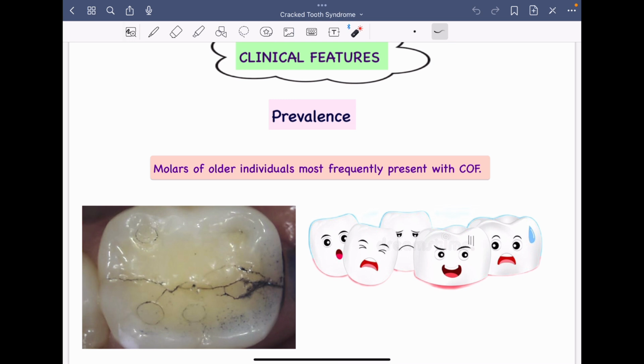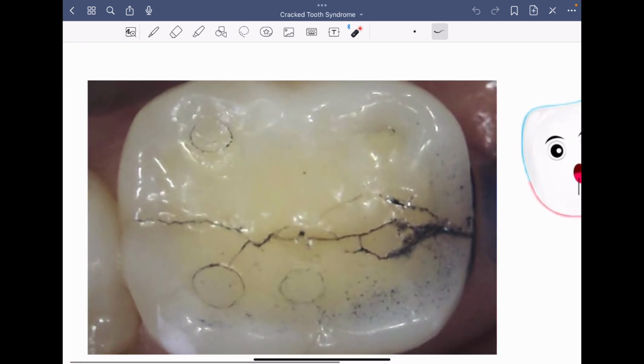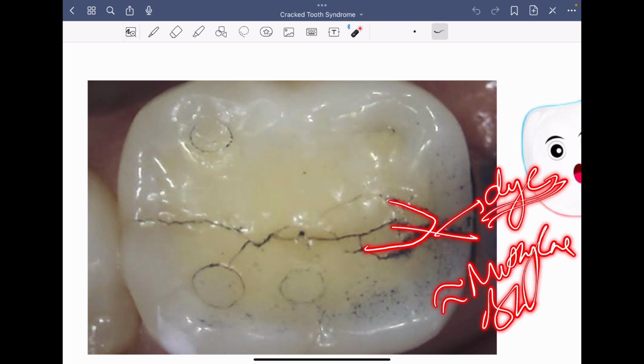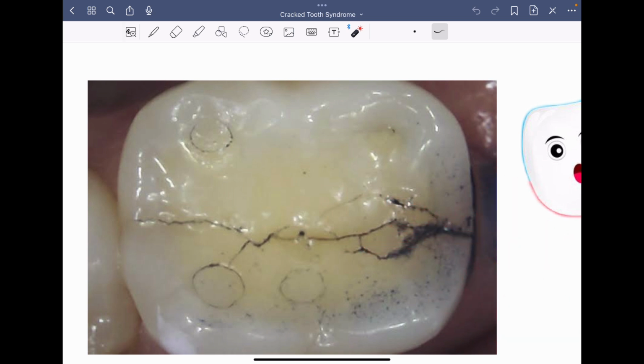So let's focus here. In this tooth, you can see this is the fracture line, and it is highlighted with the help of a dye. This dye is methylene blue, a very common dye which is used to delineate the line of fracture.